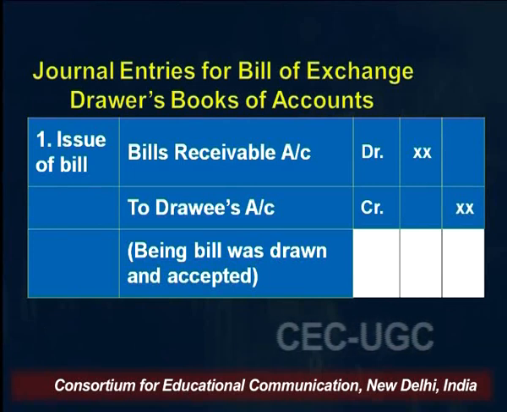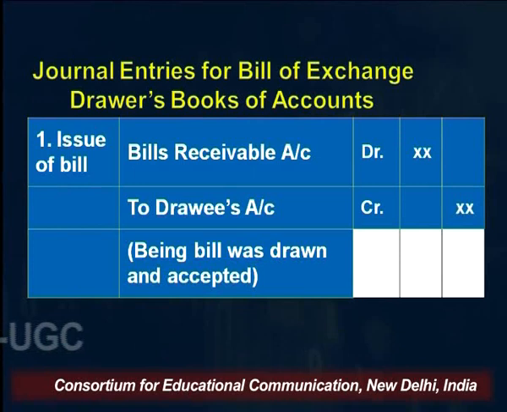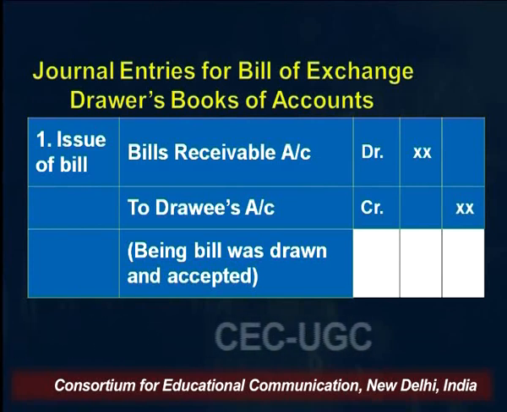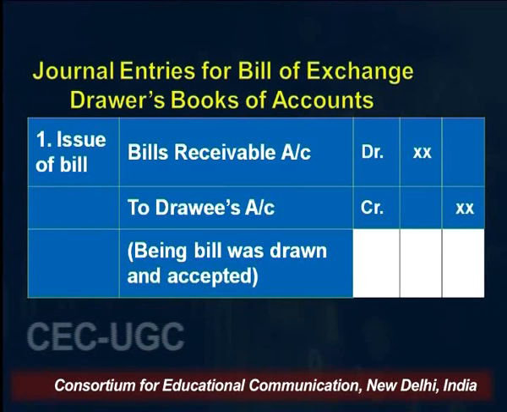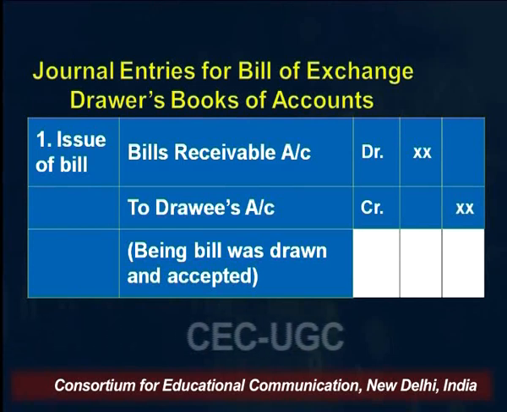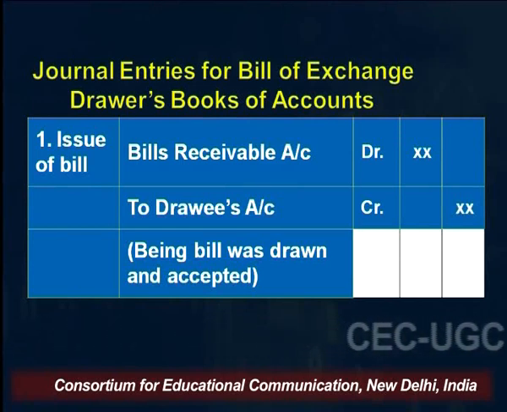So who is the drawee? The person who owes you, who is our creditor in our books. So in the books of X, for example, the drawee would be Y. Y would be the person who is debtor to X, right? So we are writing these books for X. In part 2 we will discuss how to write the books of Y as well. In the narration we will write: being bill was drawn and accepted. So this would be the first entry when the bill is issued.